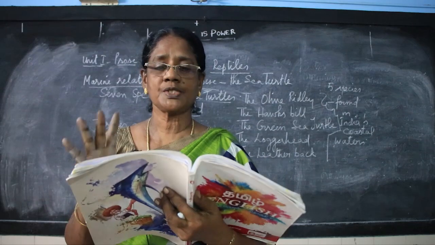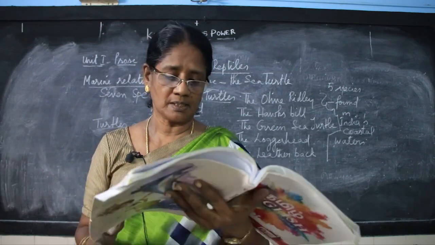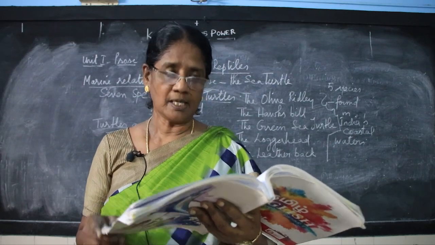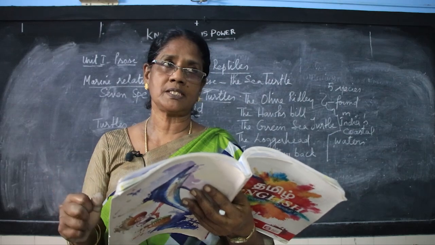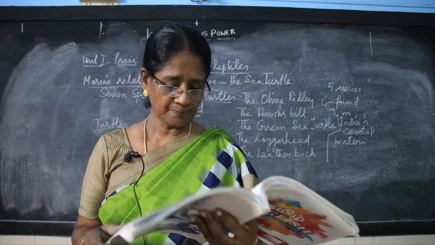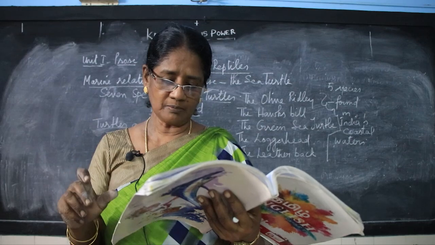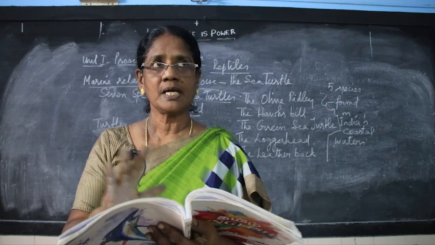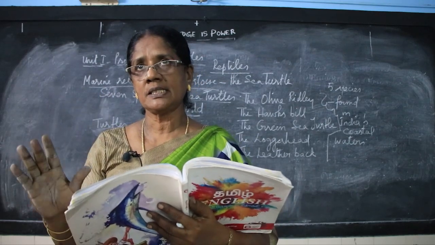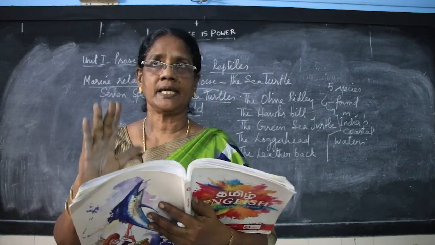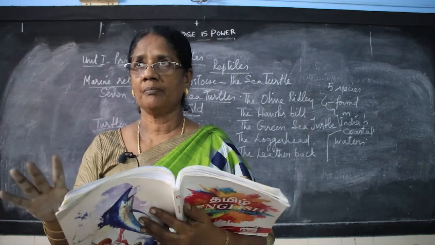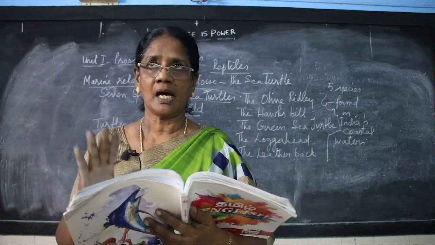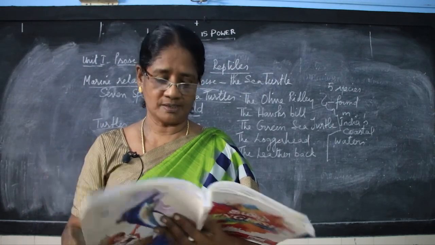The first prose section 1 deals with sea turtles. Now we have the glossary here. Marine, found in the sea. All the animals you find in the sea are known as marine species. Species, a group of animals with common features. I told you already, it has common features. That is why tortoises and turtles are close relatives and they resemble each other almost the same, but their lifestyle may be different, though tortoises and turtles are similar in many ways.